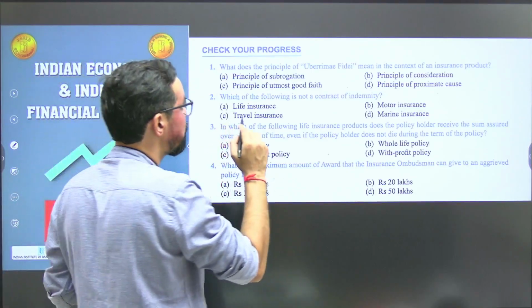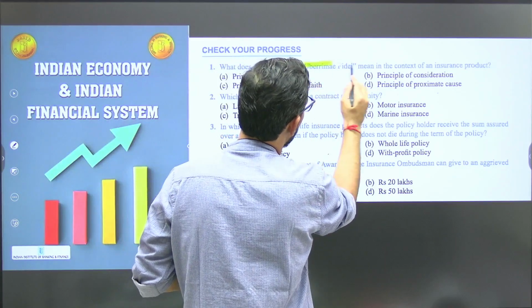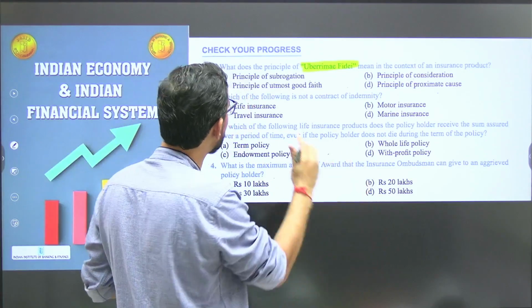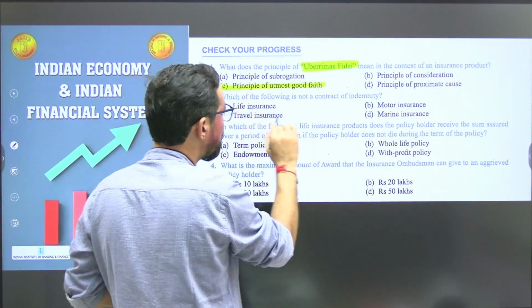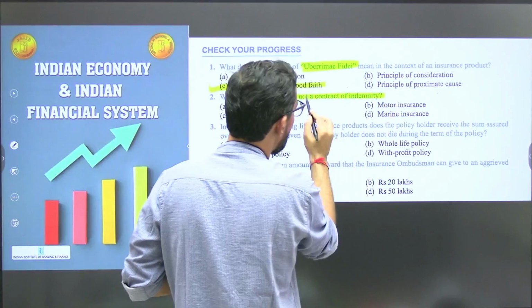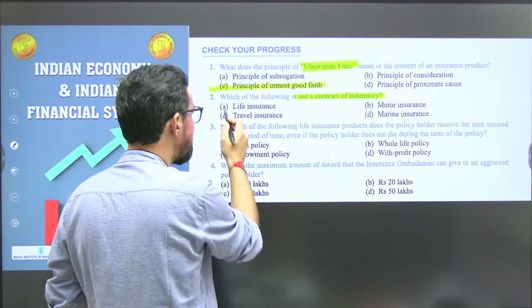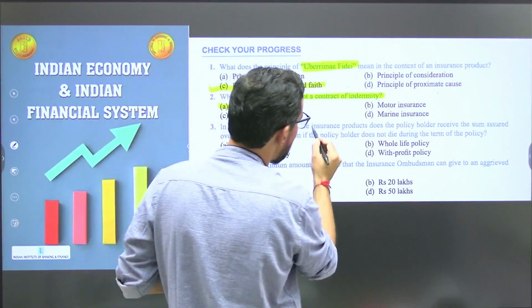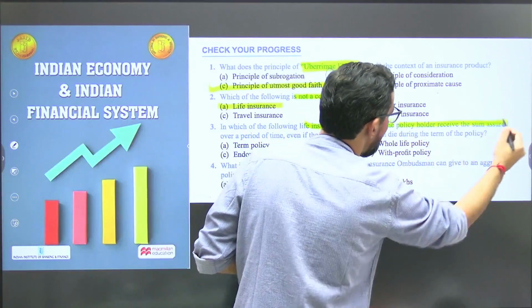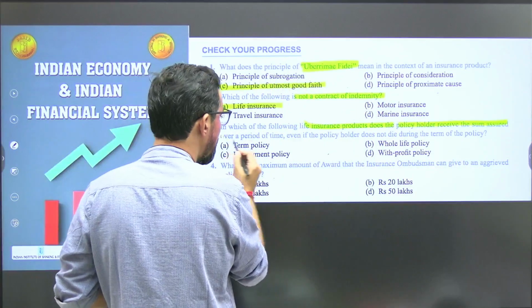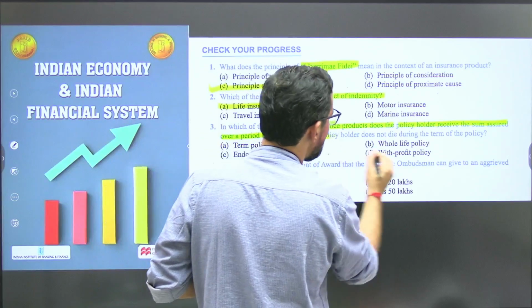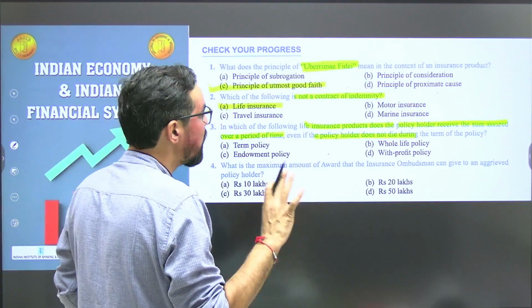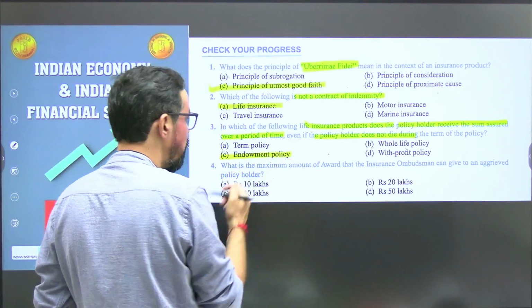What does the principle of Uberrima fides mean? It is the principle of utmost good faith. Okay, so which is mentioned here, option C. Which of the following is not a contract of indemnity? So life insurance is not a contract of indemnity. Rest are applicable. In which of the following life insurance products does the policy holder receive the sum assured over a period of time, even if the policy holder does not die during the period? So these are generally known as endowment policies. Okay, so option C will be the correct answer.